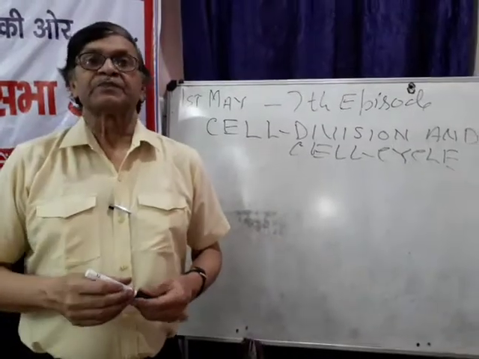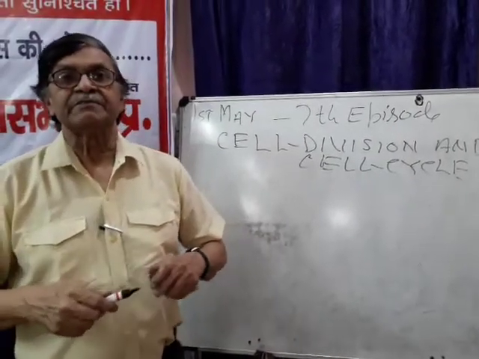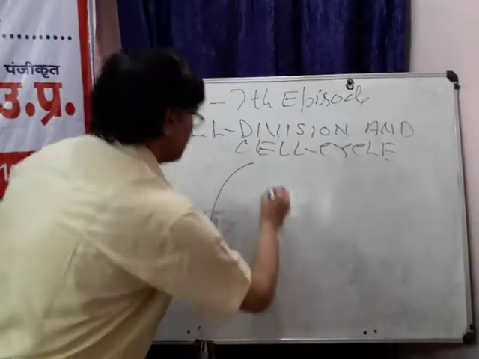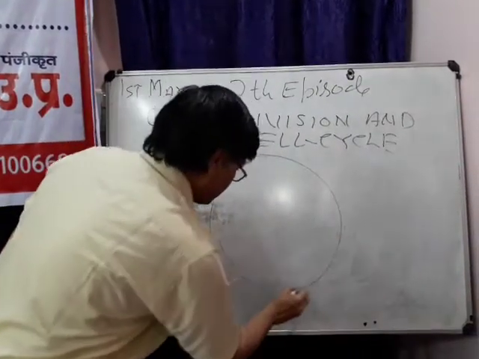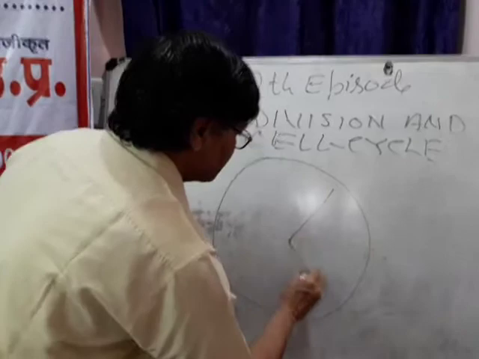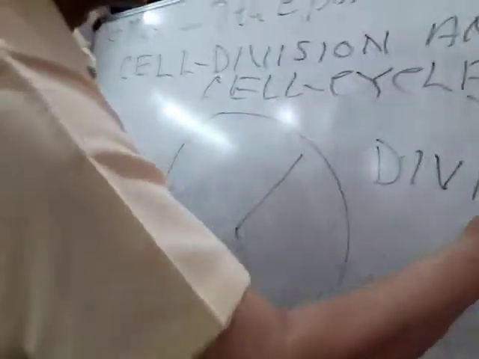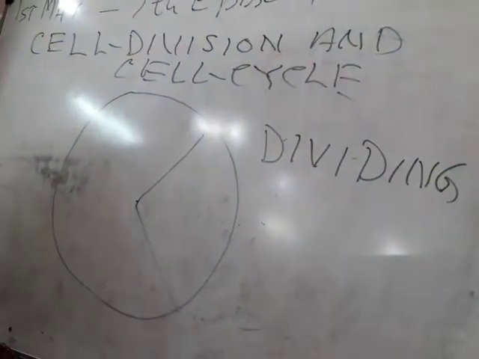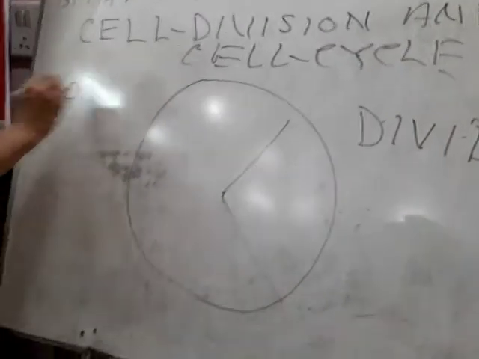In fact, the cell cycle is the cycle of two events. One, when the cell is dividing, and other when the cell is not dividing.